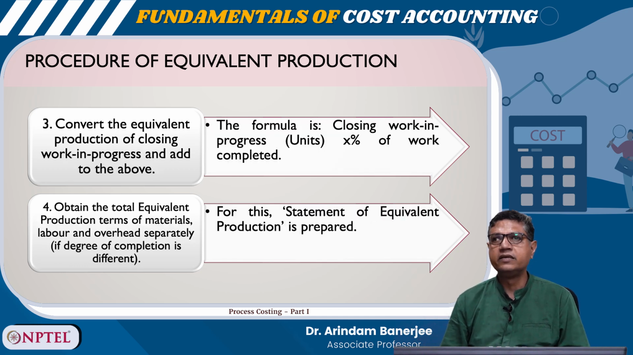Third, convert the equivalent production of closing work in progress and add to the above. The formula is closing WIP into percentage of work completed. Find the total equivalent production in terms of materials, labor and overhead separately if the degree of completion is different. For this, the statement of equivalent production is prepared.